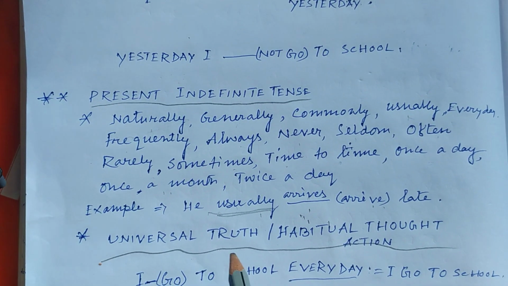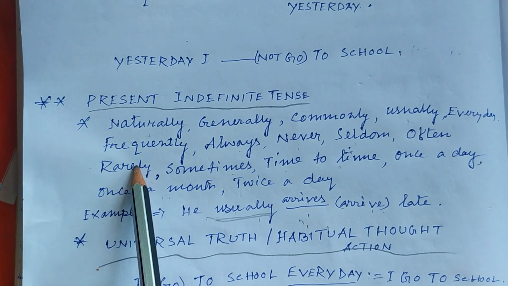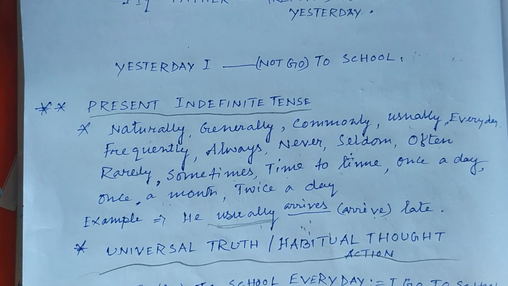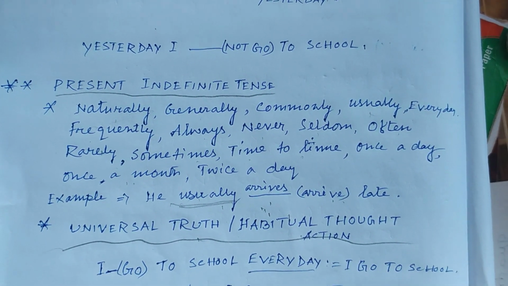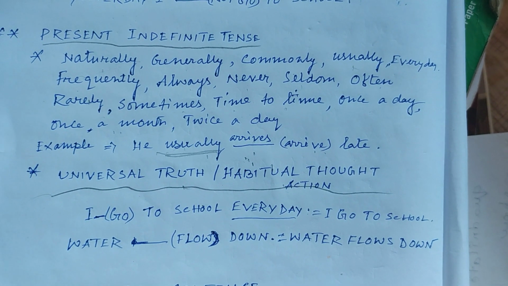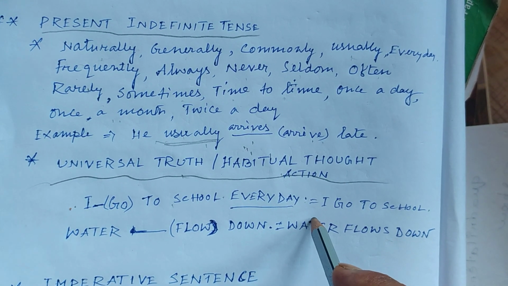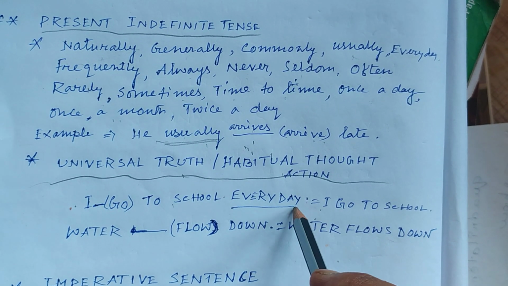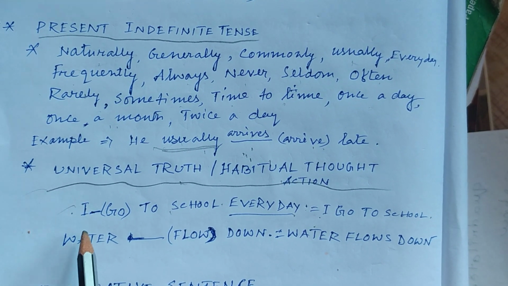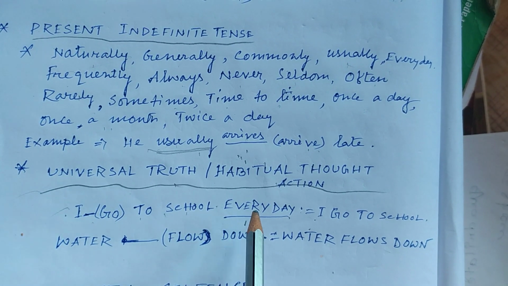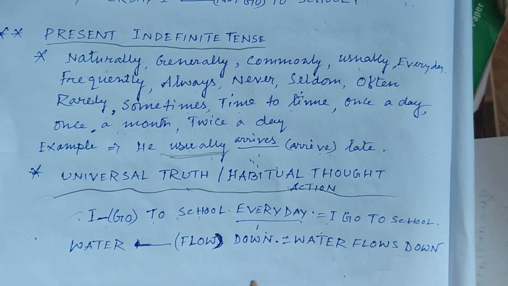Again, in case of universal truth or habitual action, as I told you earlier, sometimes frequencies may be used or may not be used. So, in case of universal truth or habitual actions, there may not be used any kind of frequencies. That means sentences may be free from frequencies, but you have to understand that it is an example of simple present tense by looking at the meaning of the given sentence. For example, I go to school every day. Whenever a frequency is used, you can easily form it into simple present tense.